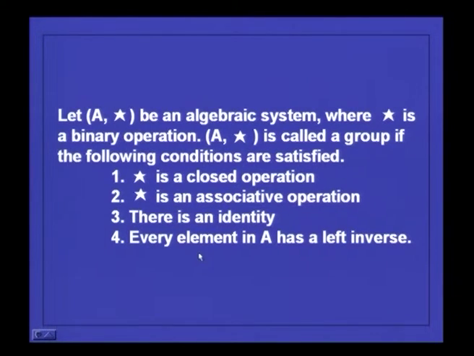There is an identity. Every element in A has a left inverse. We have seen that if an element has a left inverse and a right inverse, they are equal.